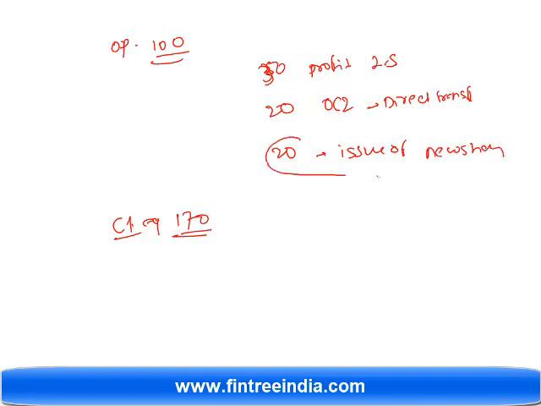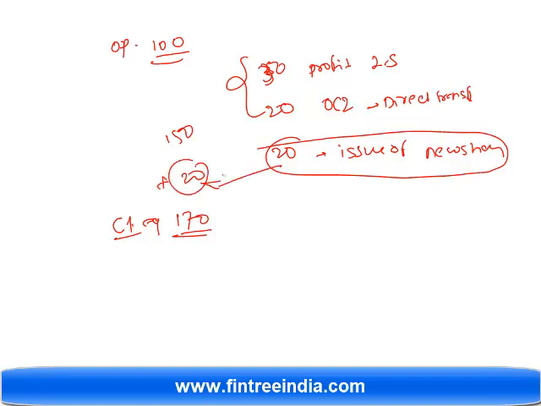This issue of new shares is not considered a part of the statement of comprehensive income. So comprehensive income will bring you only to 150. Then that additional 20 would come through the issue of new shares, and the statement of changes in shareholders' equity would show you that this is 170.